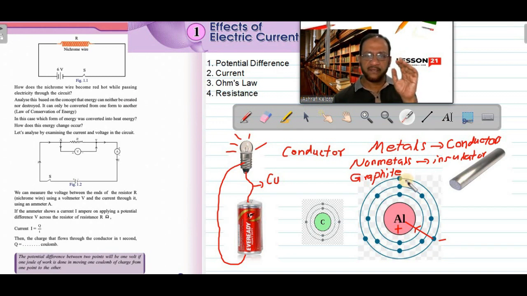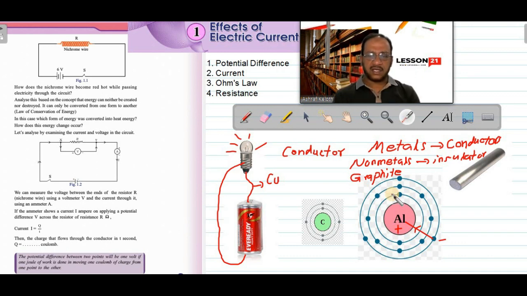In all metals, valence electrons will not get enough centripetal force because metals are big atoms, so valence electrons are at maximum distance from the nucleus. The electrostatic force is there, but that force is not enough for continuing in circular paths.